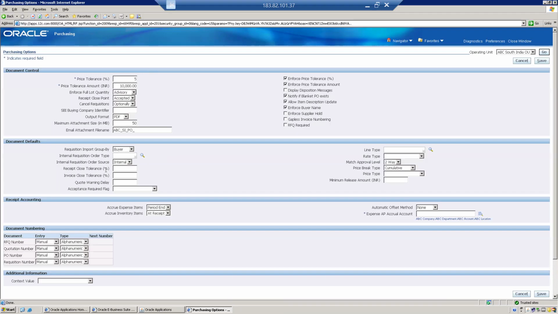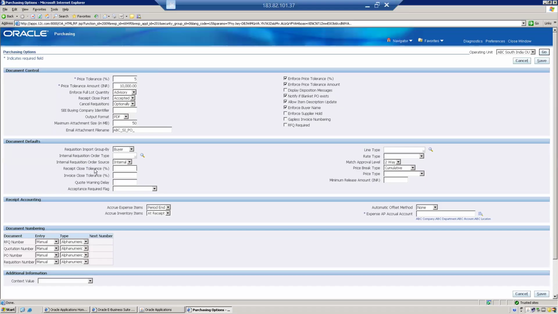Okay, fine. So internal requisition order source is internal. Next is receipt close tolerance. Wherever you see tolerance, you will have a percentage. It will behave based on the percentage you specify here.